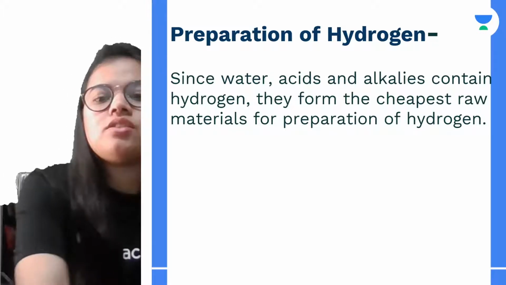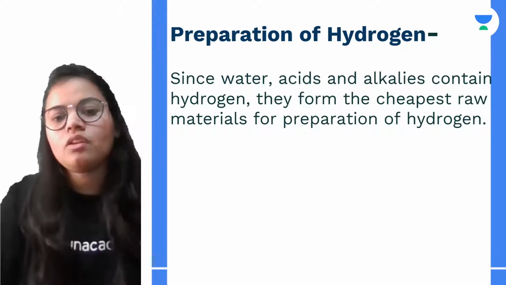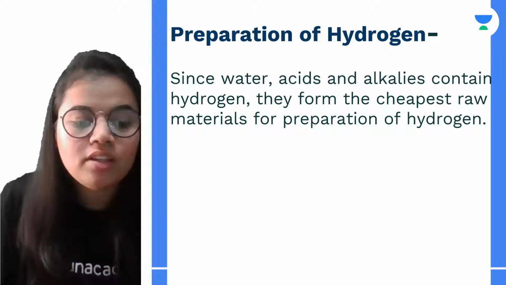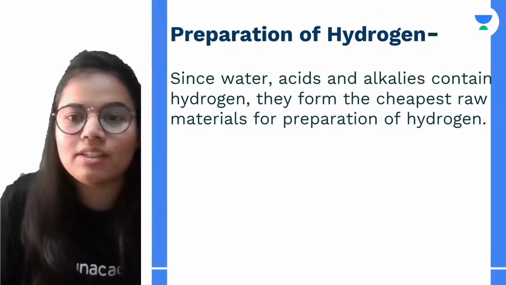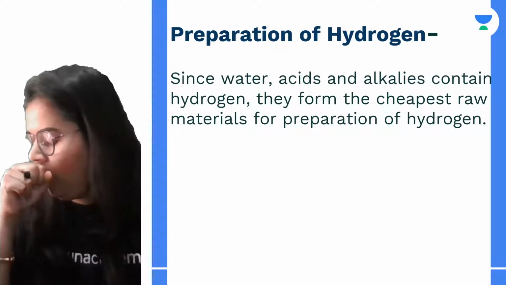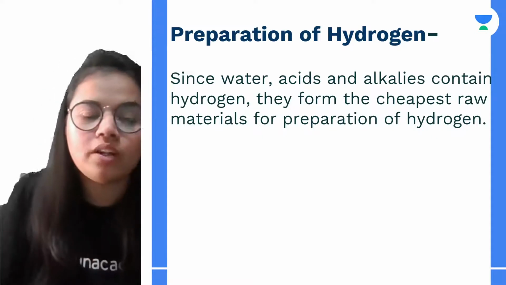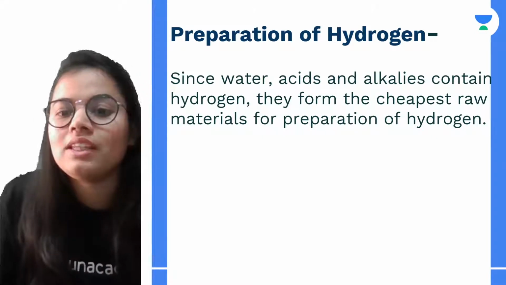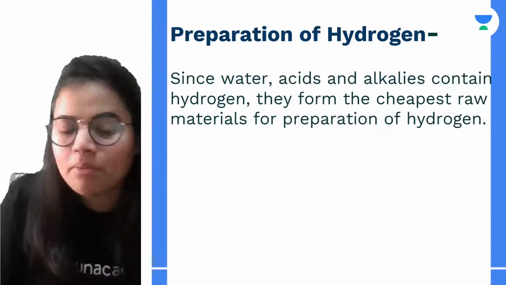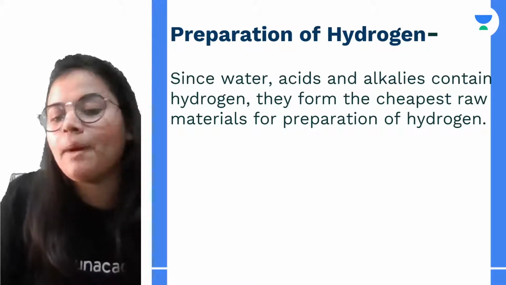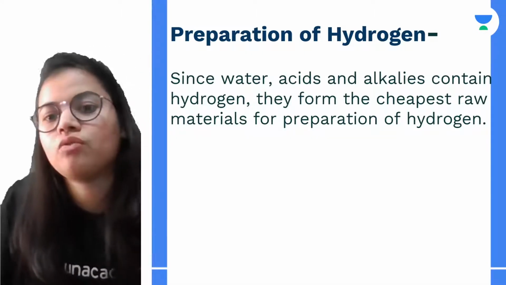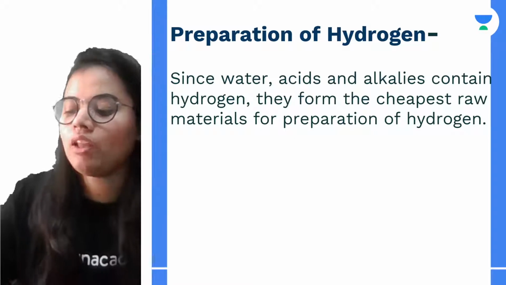Next is preparation of hydrogen. The cheapest raw materials that we can have are the acid, the alkali, and the water. These are the materials which are used in the preparation of hydrogen, but they do not react in the same way. There is a different method of reaction for each. Let us discuss one by one.